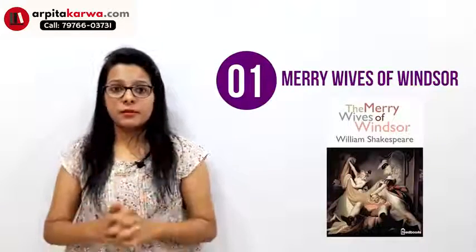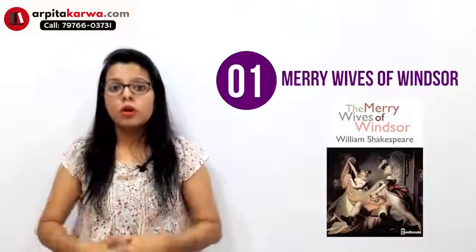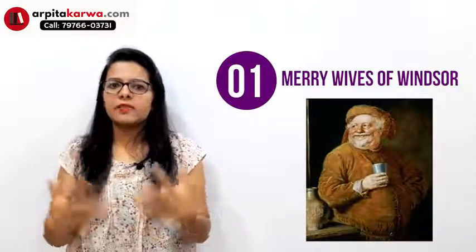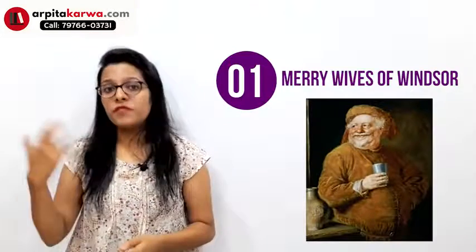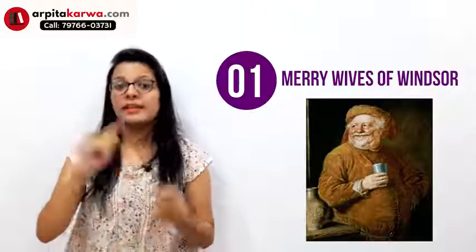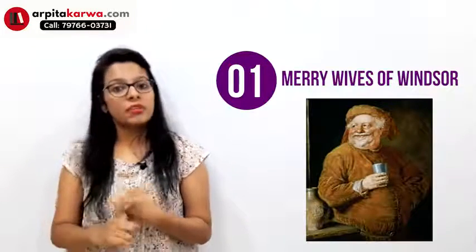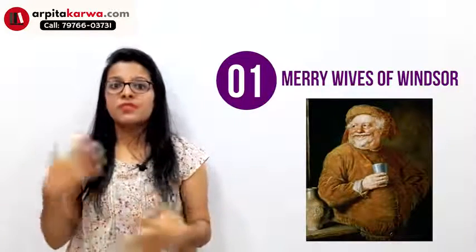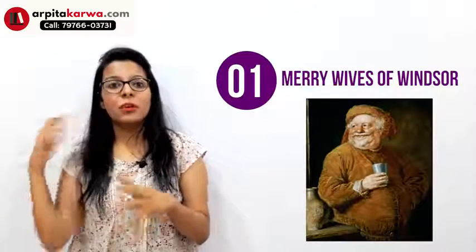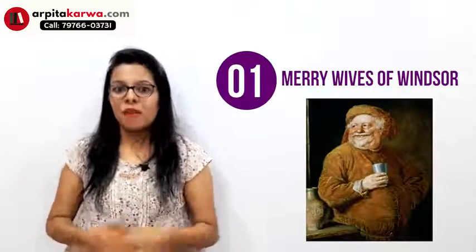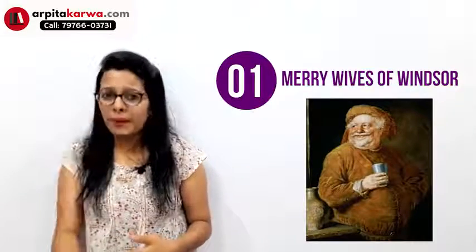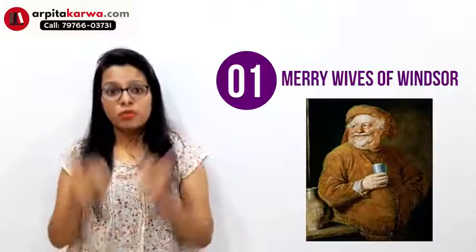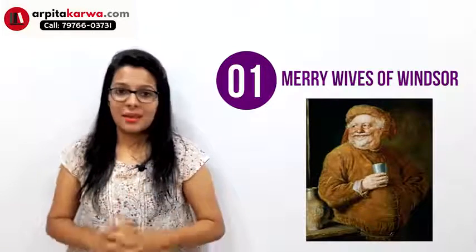Now, Merry Wives of Windsor is important because it has a character called Falstaff. Falstaff is a fat knight and he is a kind of a comic character which also featured in Shakespeare's earlier plays Henry IV Part 1 and Henry IV Part 2. In both the plays, he was a very mischievous character, and Queen Elizabeth loved Falstaff and asked Shakespeare that you should write a play which centers on or around Falstaff. So Shakespeare wrote this play on the request of Queen Elizabeth I.